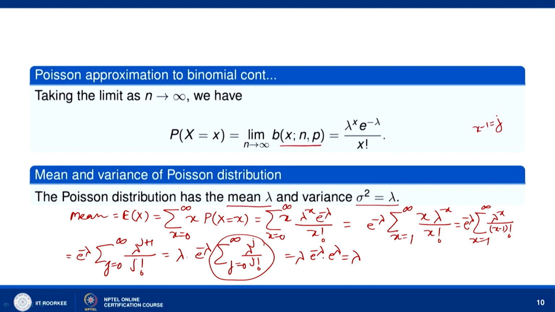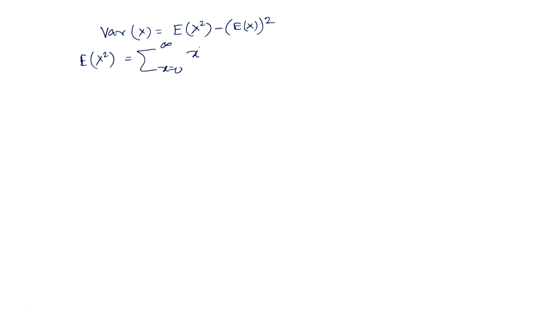Now, let us show that the variance is also lambda. So, to show that the variance is lambda, let us write variance of X equal to E[X squared] minus (E[X]) whole squared. E[X] we have already found, it is lambda, we need to find E[X squared]. So, E[X squared] equal to sigma x equal to 0 to infinity x squared into e to the power minus lambda, lambda to the power x by x factorial.